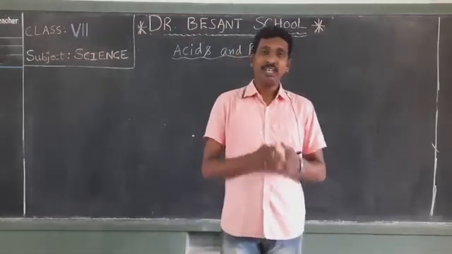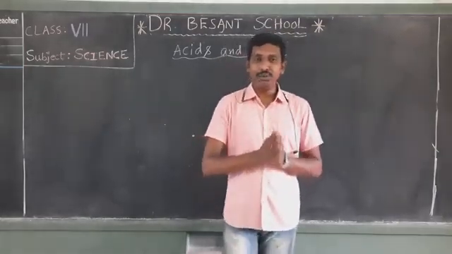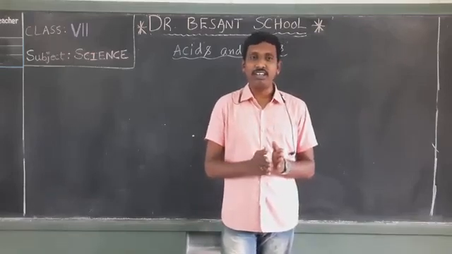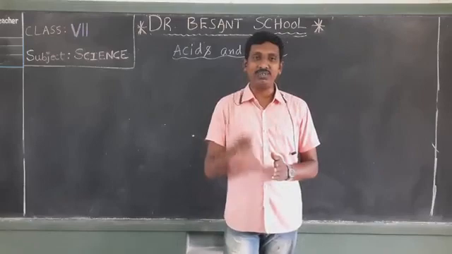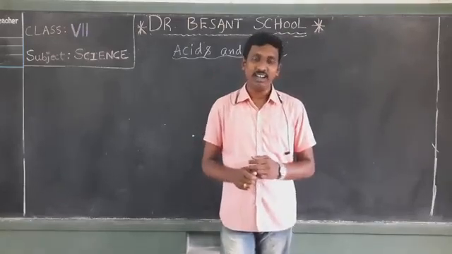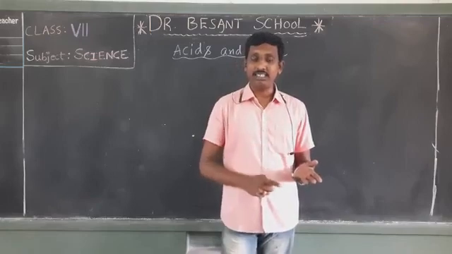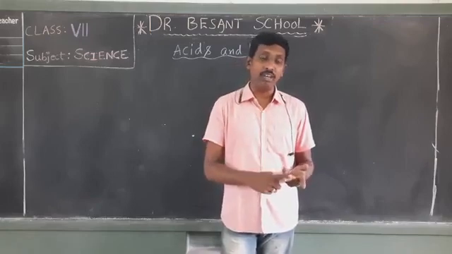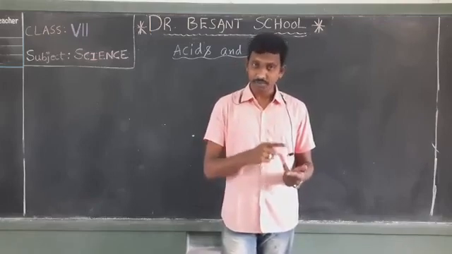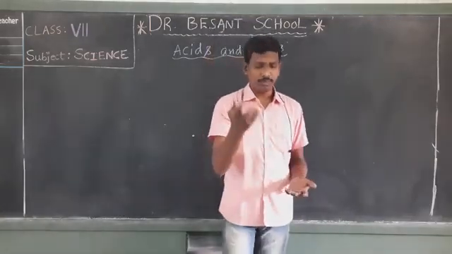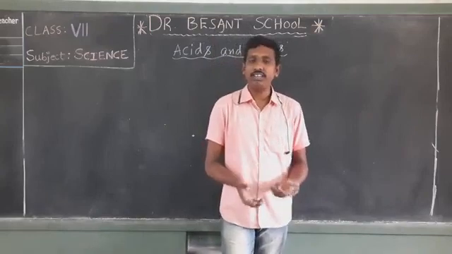Okay, my dear students. As I said in the last video, we are going to discuss some more liquid indicators. So far, we have discussed turmeric, beetroot, mango leaf juices, that is, extracts, and petals of hibiscus used as indicators.